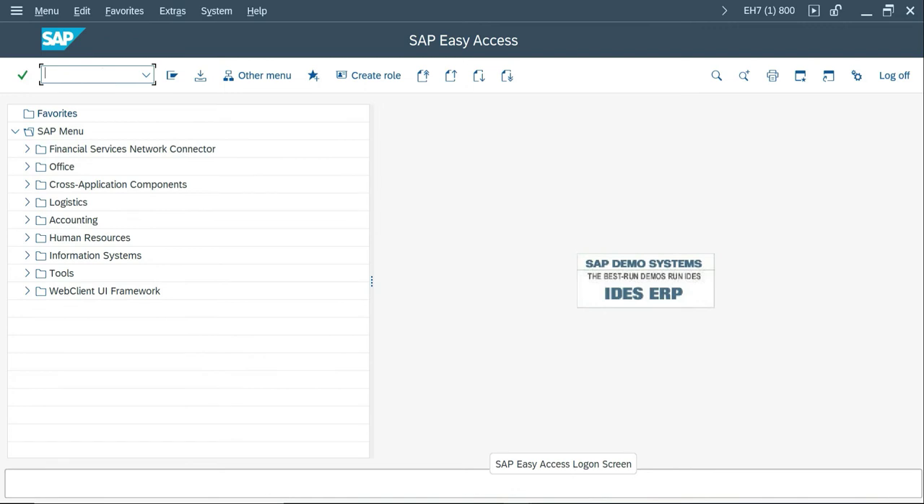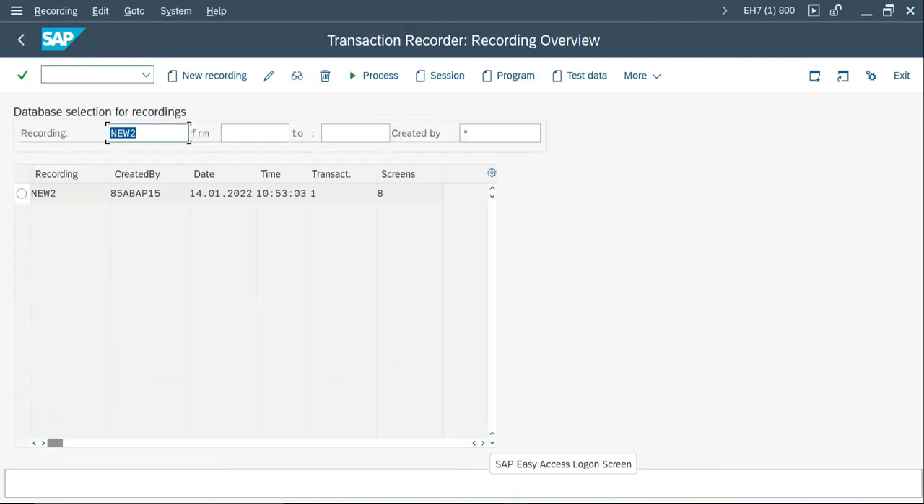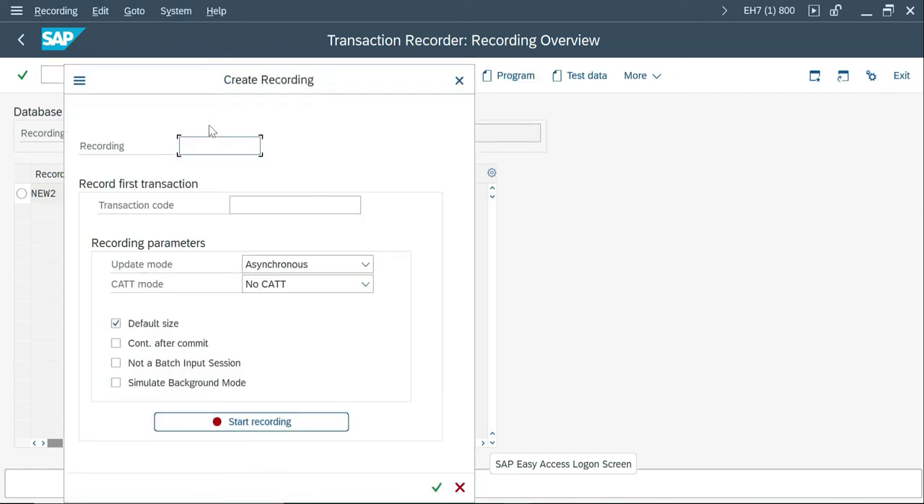Now I'm going to start recording my transaction. That is MM01. So go with new recording, material recording, MM01. It is advisable to keep your data ready, especially for the MM01 transaction, because sometimes we have to go with the F4 help.